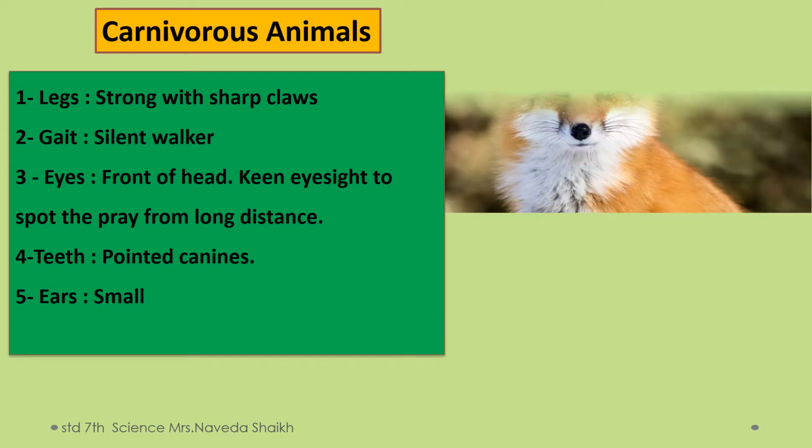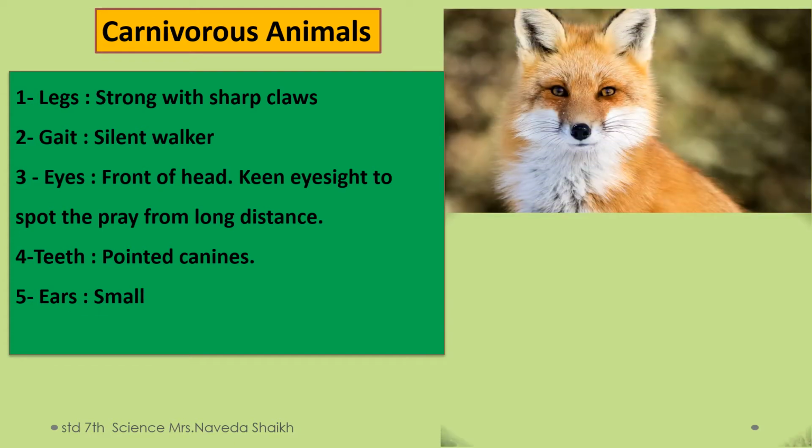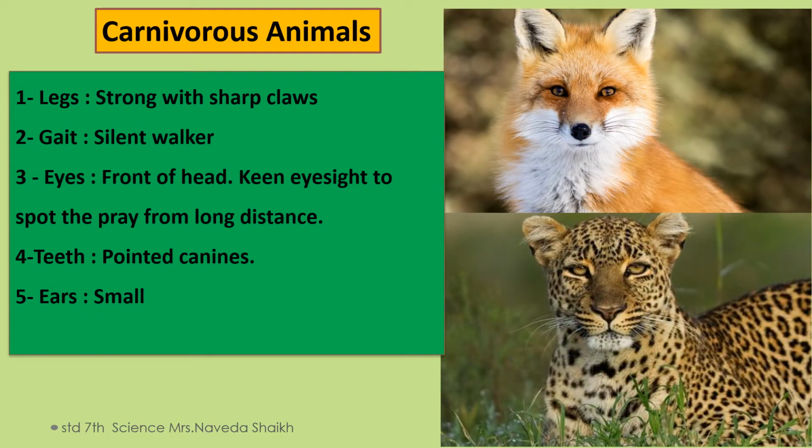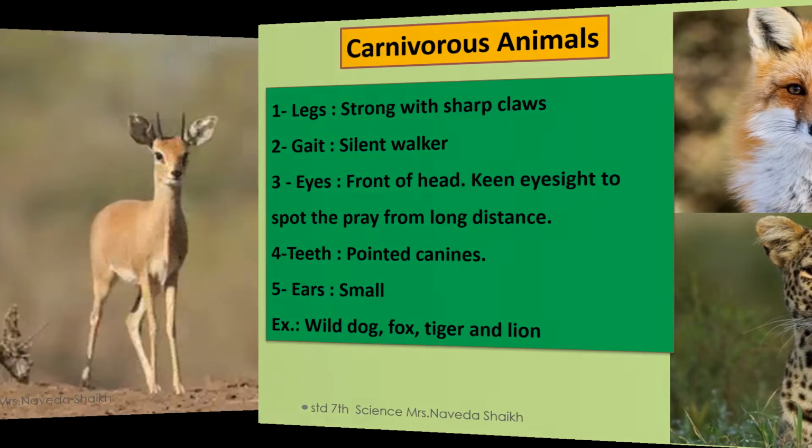The next one is that these animals have small ears. A few examples of carnivorous animals are here on the screen, and we have seen them all. Not all, but a few of them, like the wild dog, fox, tigers, and lions. So I hope carnivorous animals are clear.